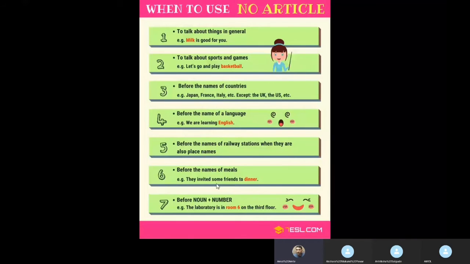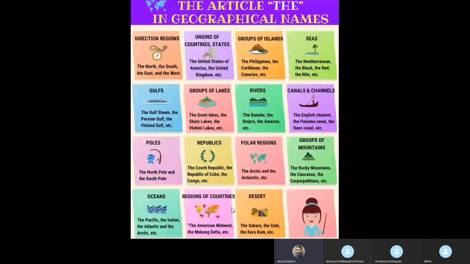We can also take the liberty of not using any article before the names of meals like dinner, lunch, supper. They invited some friends to dinner, not "the dinner" or "a dinner". The laboratory is in room number 6 on the 3rd floor, so we do not have to use any article here. These are the various examples where we do not have to use any of the three articles.